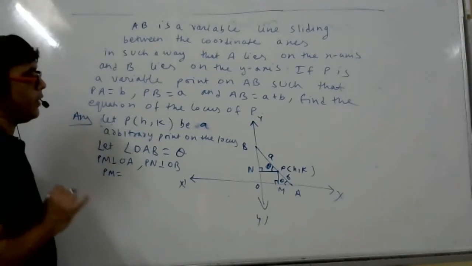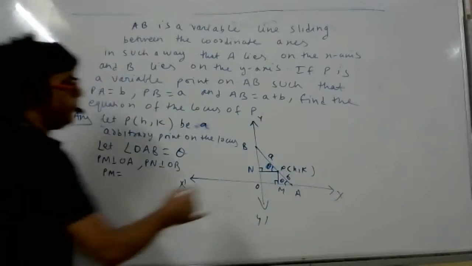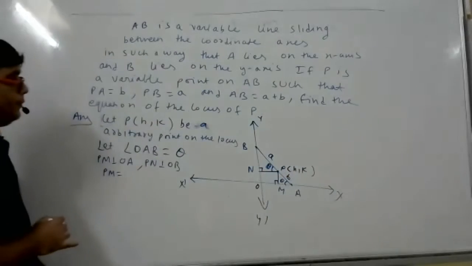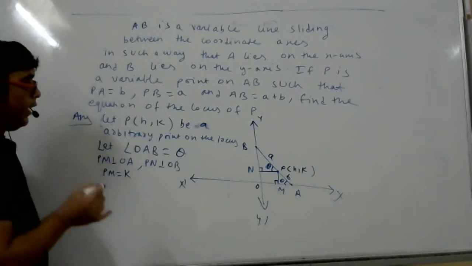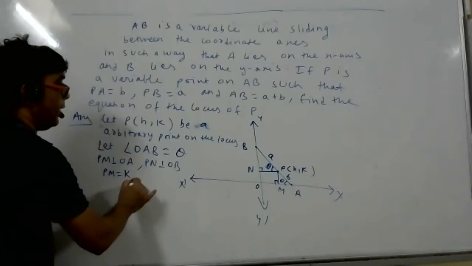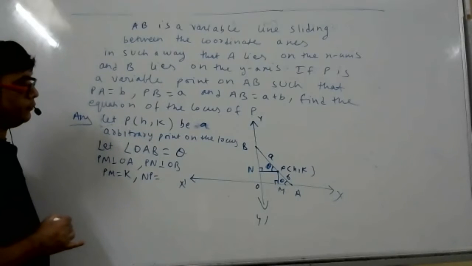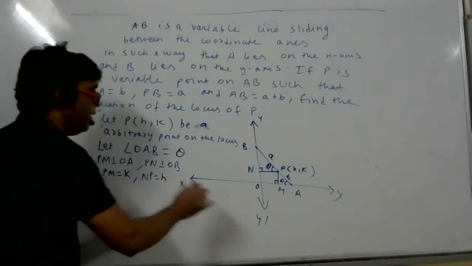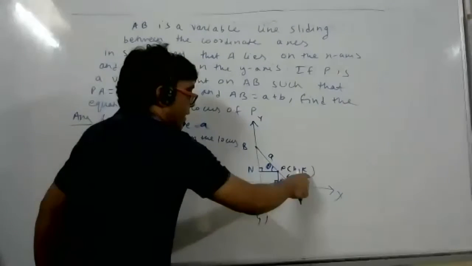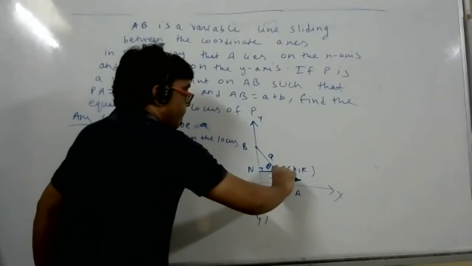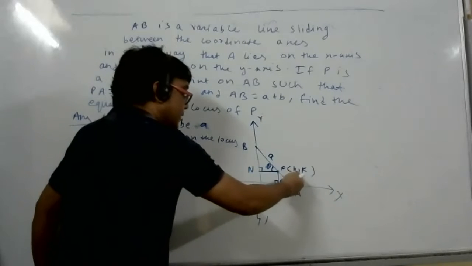PM is how much? The P coordinate is h comma k. So what is PM? Sir, K. All of you know it is k only. And what is NP? Please tell me NP. Sir, H. See here, the coordinate of point P is h comma k. This means the PM value is k and NP is h. That's the reason it is h comma k.